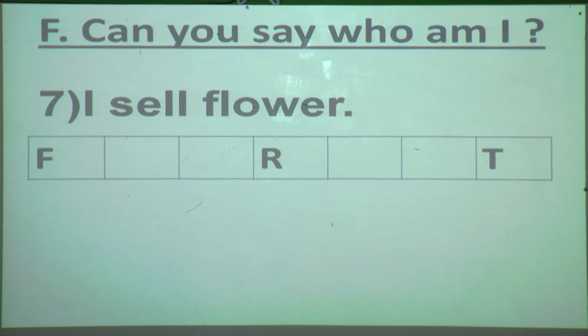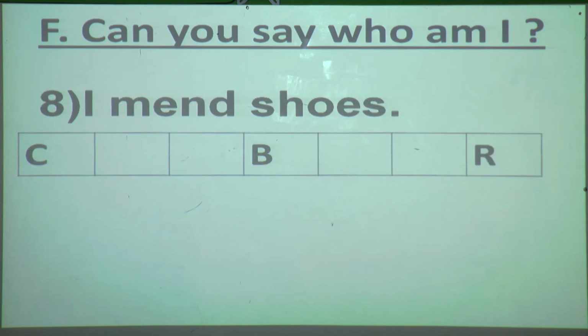Seventh, I sell flowers. Now the one who sells flowers, a name is given to them. Yes or no? Florist. F-L-O-R-I-S-T. See in your book, three letters are already given in caps. The remaining letters you have to fill in. Now eighth, I mend shoes. The one who repairs the shoes or who stitches the shoes is called a cobbler. Done? Yes. So till here, have you done, students?